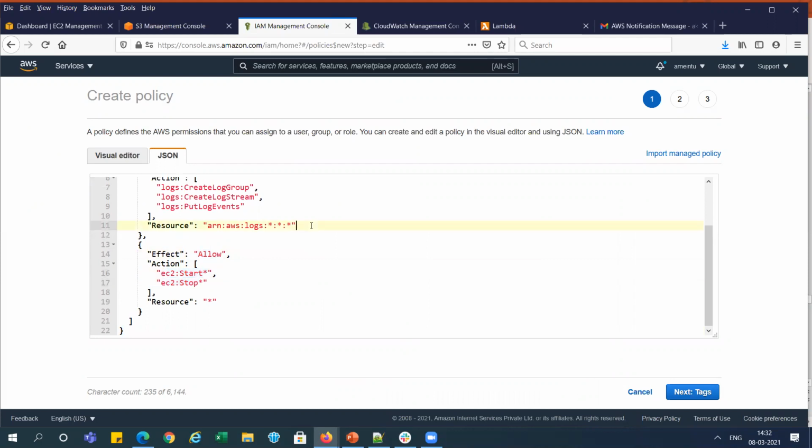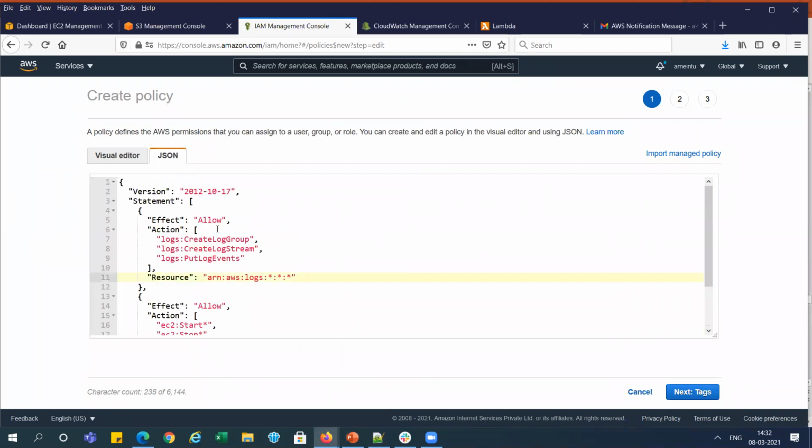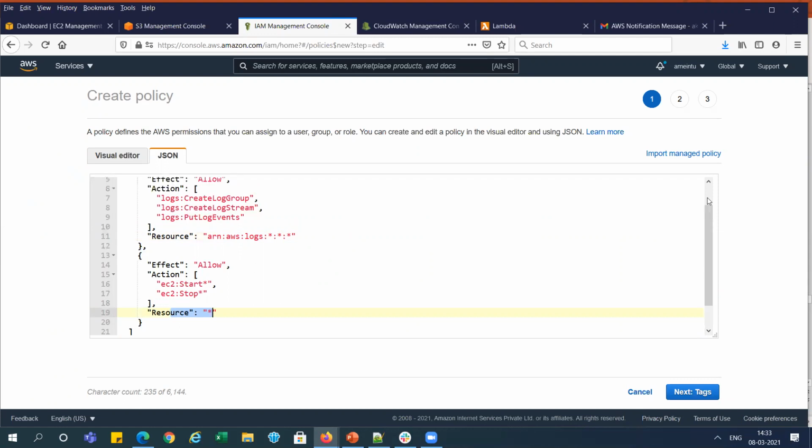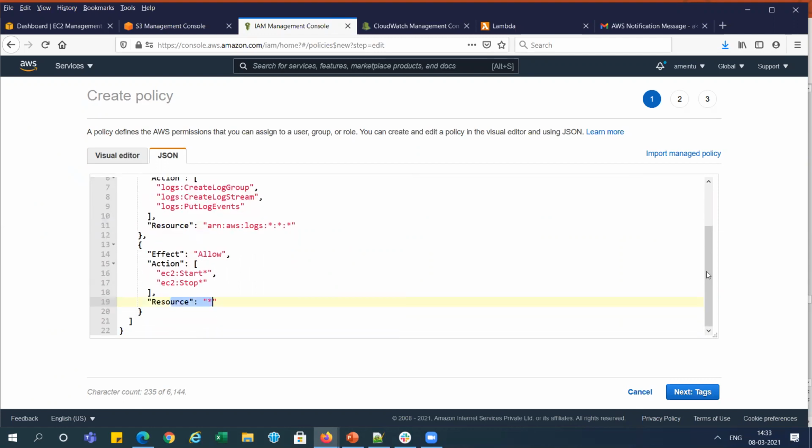And in the policy it is also written, allow effect, actions for log group creation, creating log streams and put log events. And this is applicable to the resources like this. So it's a very simple policy we have added here.